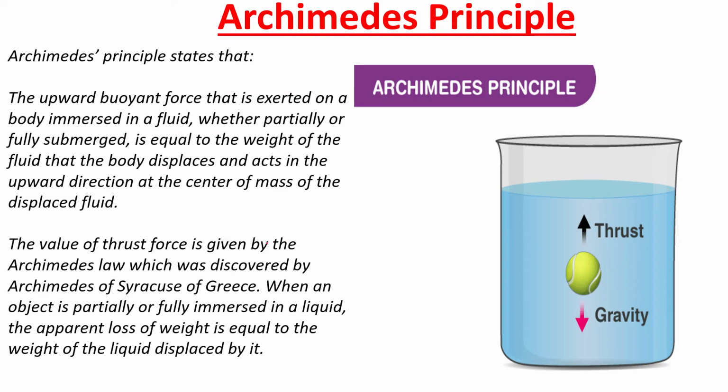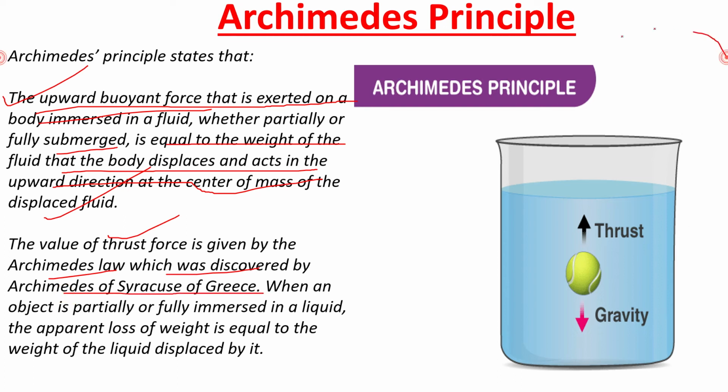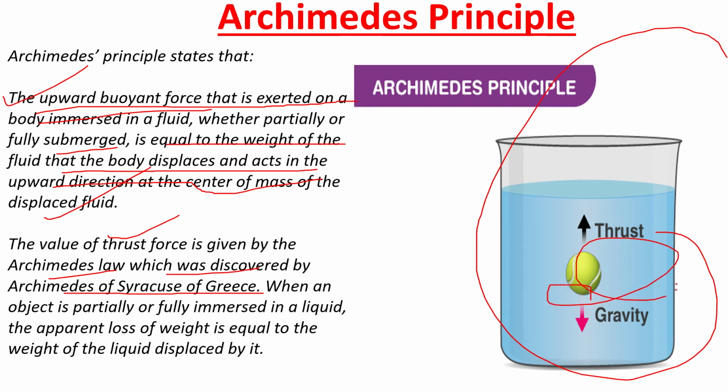Next is Archimedes' principle. Archimedes' principle states that the upward buoyant force exerted on a body immersed in a fluid, whether partially or fully submerged, is equal to the weight of the fluid that the body displaces and acts in the upward direction at the center of mass of the displaced fluid. The value of thrust force is given by Archimedes' law, which was discovered by Archimedes of Syracuse of Greece. So this is the diagram. This is the object which is immersed, and above it is the thrust, below it is the